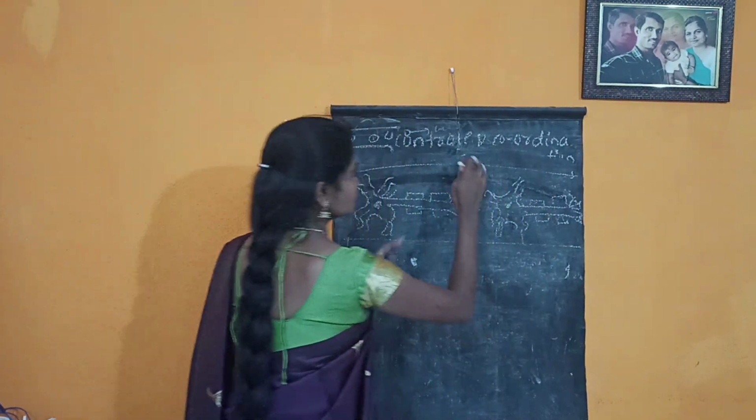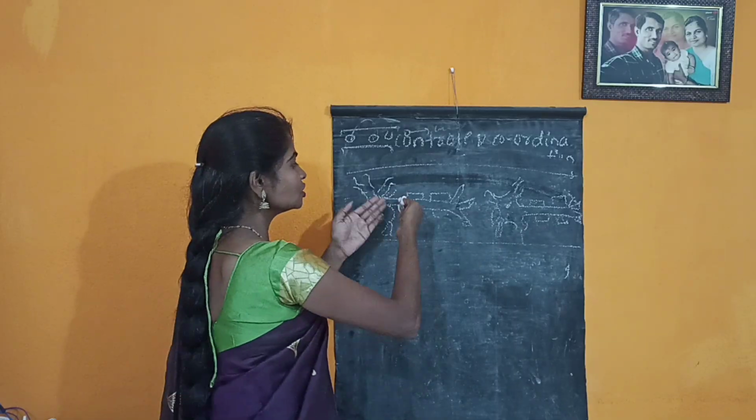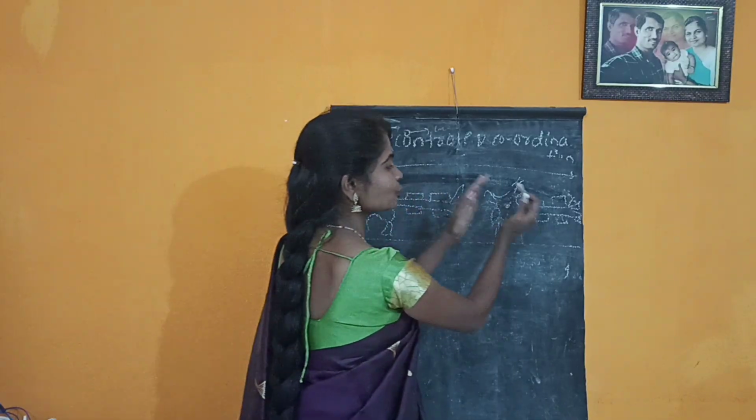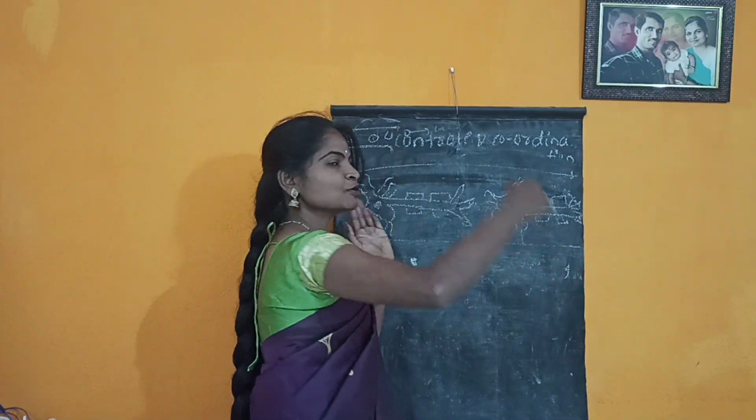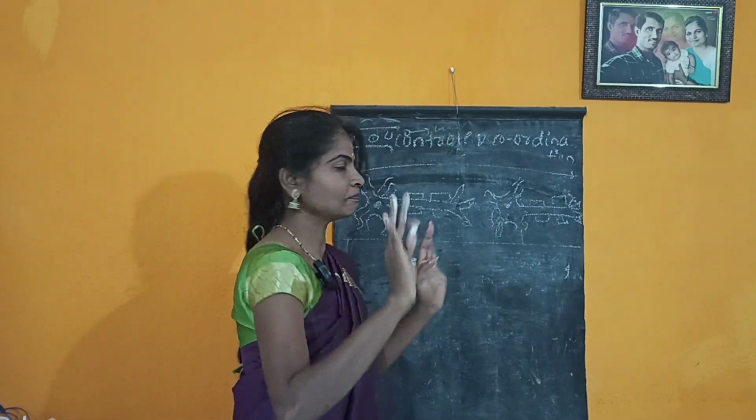This is a nerve. Inside the nerve, two neurons are there. Now we will study how the message will transfer from one neuron to another neuron. Like this it will transfer, and it will reach the final destination, that is called the brain.